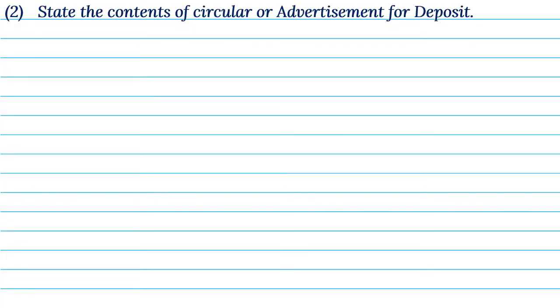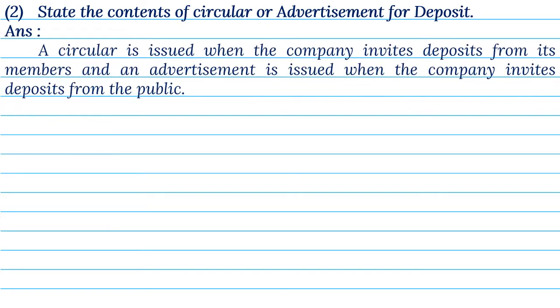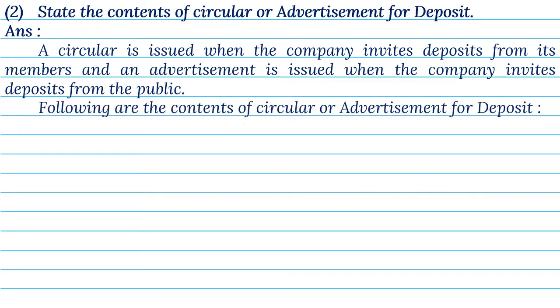2. State the contents of circular or advertisement for deposit. Answer. A circular is issued when the company invites deposits from its members, and an advertisement is issued when the company invites deposits from the public. Following are the contents of circular or advertisement for deposit.